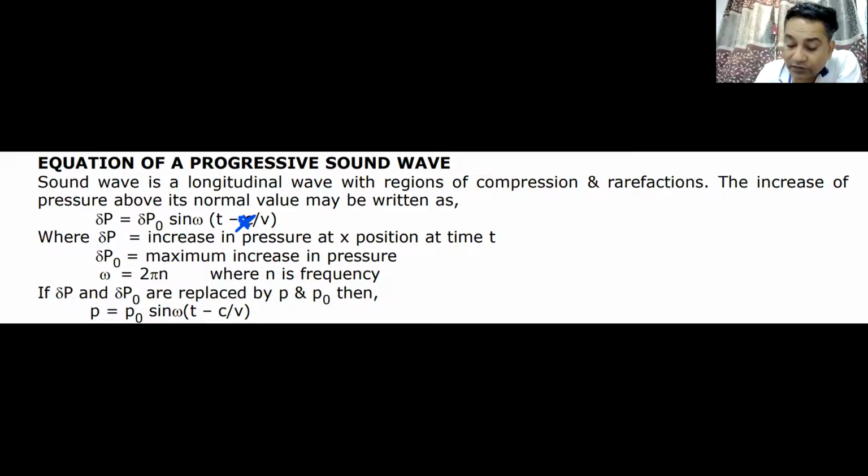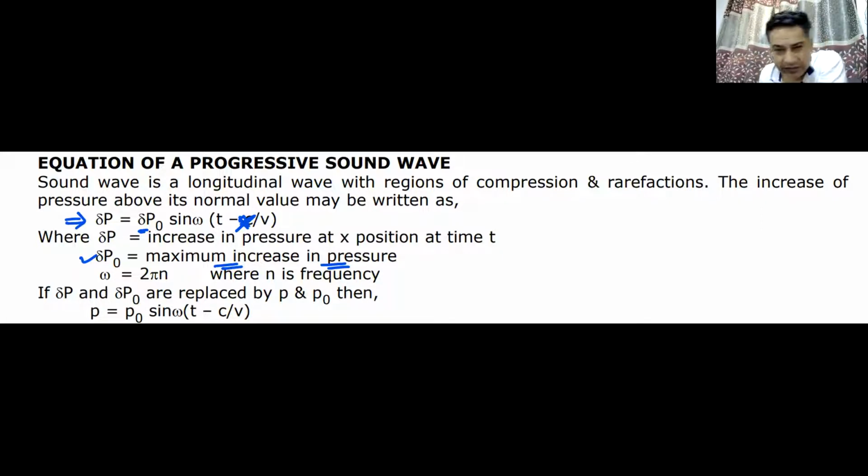So here we have the change in pressure delta P will be delta P naught into sine omega (t minus x by v), where omega is your angular frequency, t is the time, v is the wave speed, x is the position of the particle, and delta P naught is the maximum increase in pressure. There we had amplitude, here we have maximum increase in pressure.